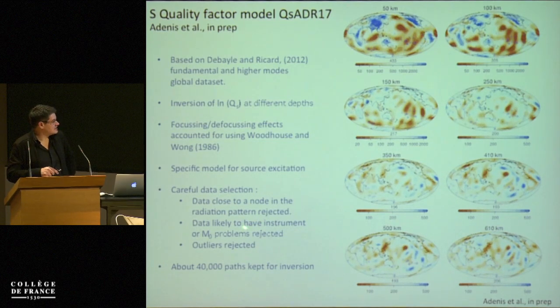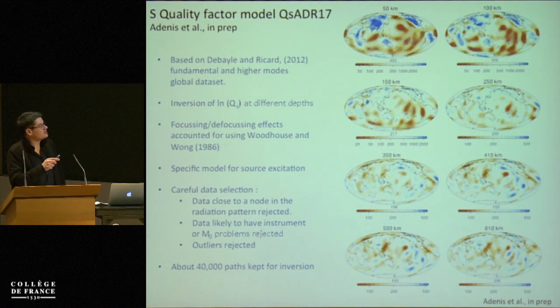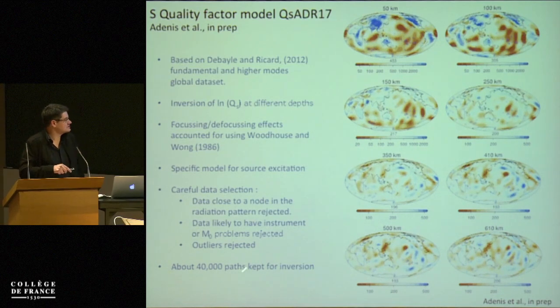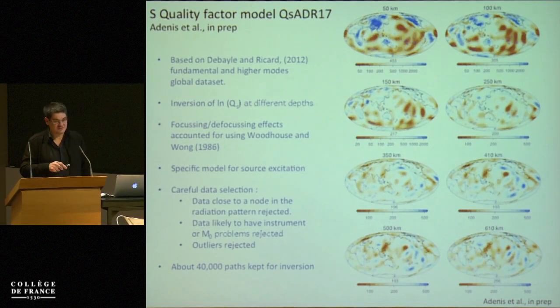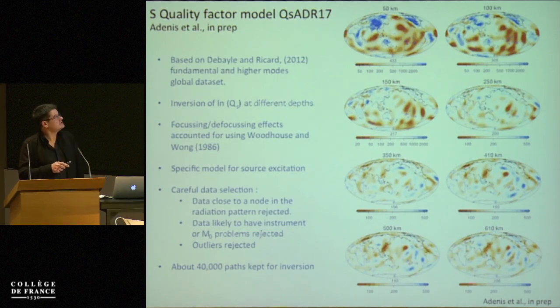When we suspect that there is an instrument problem or a scalar seismic moment problem, we reject the data, and we reject the outliers. So we start with 250,000 waveforms, and we end up with 40,000 waveforms, 40,000 paths at the end, and we invert that. So what you see here is a model that is inverted at depth, so it's an S-wave quality factor as a function of depth.